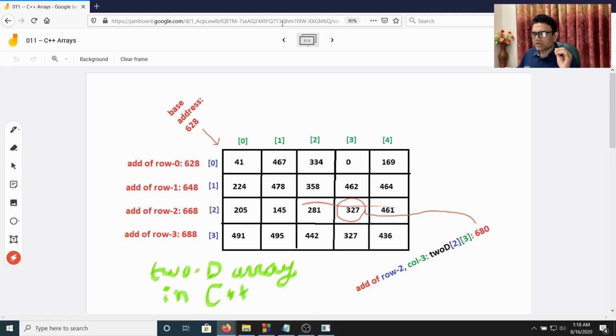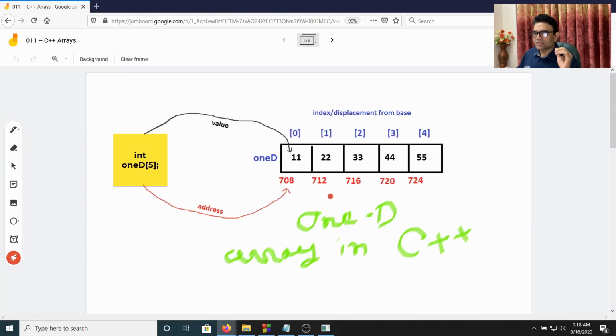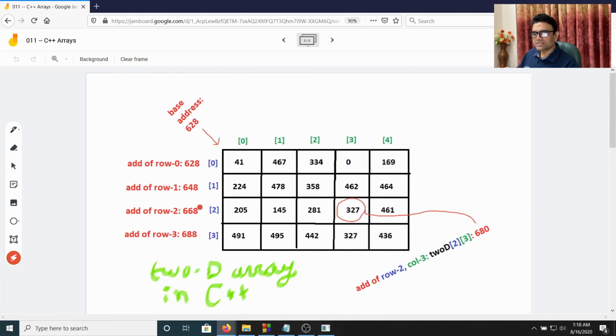Now let me compare it with the 1D. If I dereference 716, we get the value which is an integer. But in this case, if we dereference this address 668, we get the value which is not an integer, which is a one-dimensional array. So after dereferencing also we'll get the one-dimensional array.